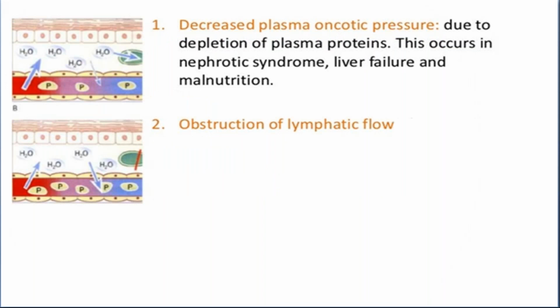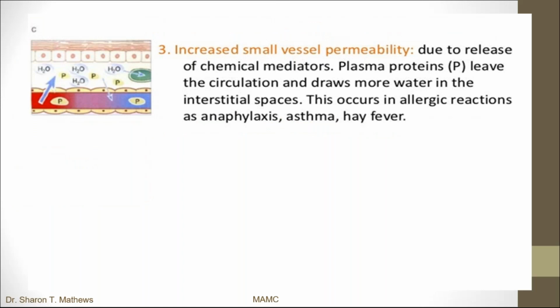This is due to the depletion of plasma proteins. This occurs in nephrotic syndrome, liver failure, and malnutrition. Then there can be an obstruction of the lymphatic flow. Then there can be increased small vessel permeability due to the increase of chemical mediators. Plasma proteins leave the circulation and draw more water into the interstitial spaces. This occurs in allergic reactions like anaphylaxis, asthma, hay fever. So the plasma proteins draw more water into the interstitial spaces.